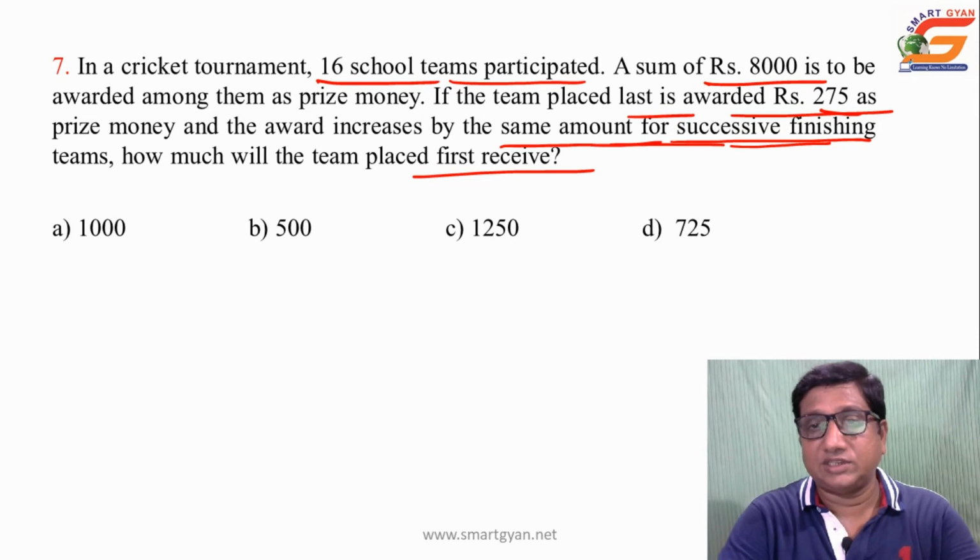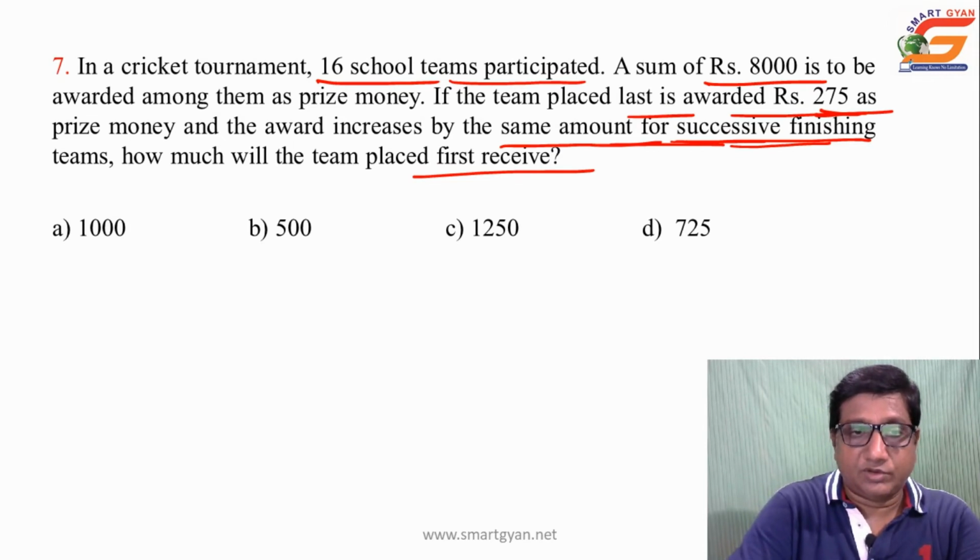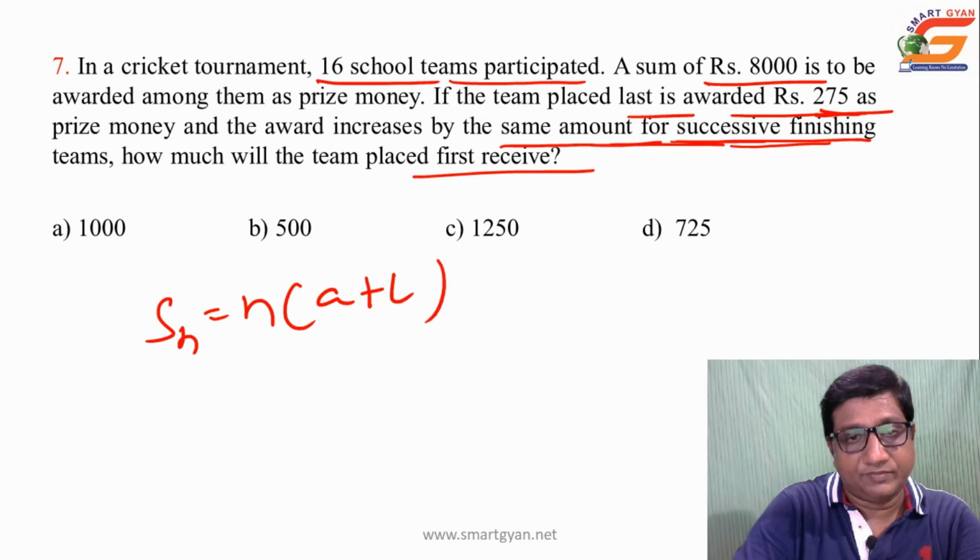When this is given as same, we conclude that this is an arithmetic progression, with starting figure 275 and a common difference. The formula is sum of n is equal to n into a plus l by 2.